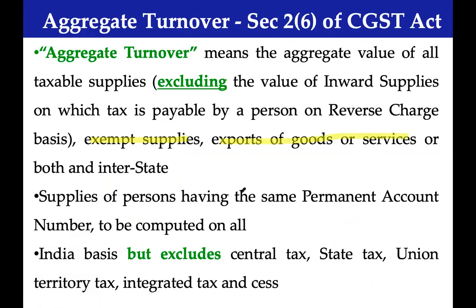The supplies of a person having the same PAN number, computed on an all India basis. It excludes all those taxes and duties paid under GST, including your GST compensation. Let me repeat, it should strike exactly at the right moment to all of us. Then only we can have a clear discussion.